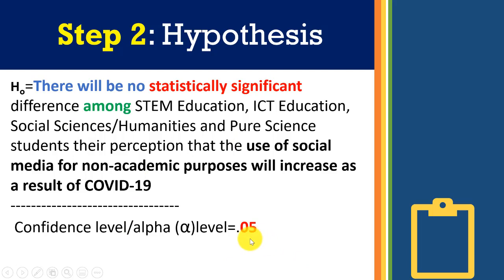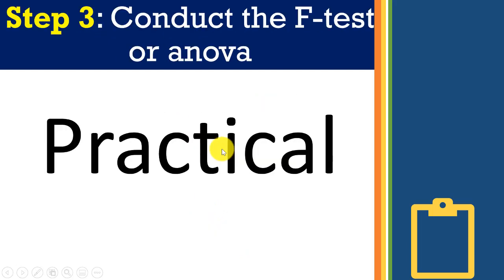I set my alpha level at 0.05, meaning that I'm 95% confident that I will not see any statistically significant difference among these 4 groups. So let's conduct the F test or ANOVA.